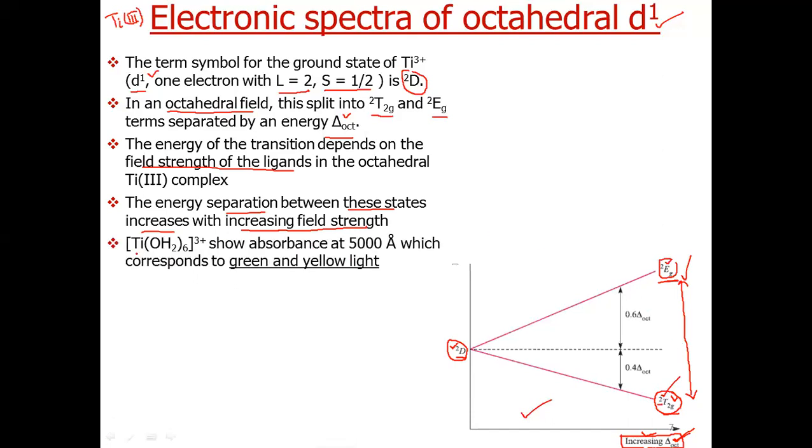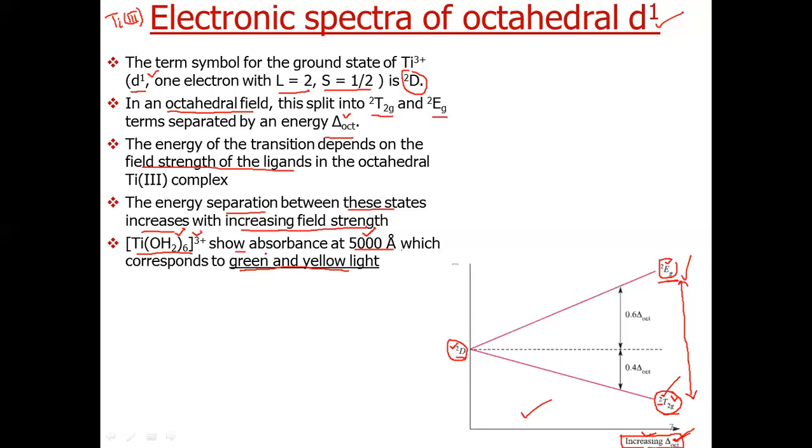Now the complex, as we mentioned, we will discuss the titanium plus 3 complex. It shows absorbance at 5000 angstrom. So in this complex, the transition will take place from T2g to Eg, and for this transition this much energy, corresponding to this wavelength, is required, and this light corresponds to green and yellow color.